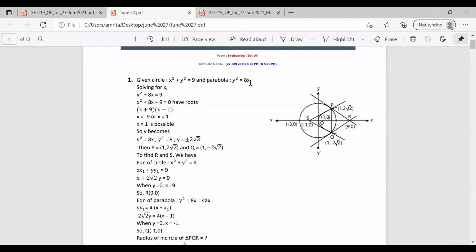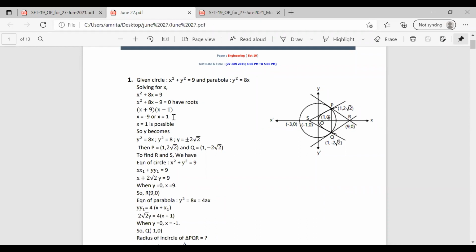So y square equal to 8x is given as the equation of the parabola. What we are going to do is substitute for this y square in the equation of the circle and find out the roots. So we have x equal to minus 9 and 1, and we will choose the positive root, that is x equal to 1.